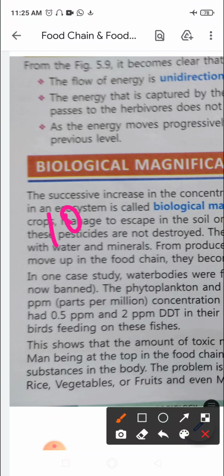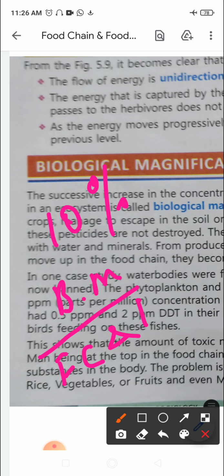So that's all for today's class, children. Please read this carefully. This is a very simple lesson. This 10% law is asked in the board exam. Biological magnification is asked in the board exam. Food chain and food web, the difference, please go through. Then since you've been studying this in EVS also, this is a simple lesson where you can score good marks. So prepare this well.